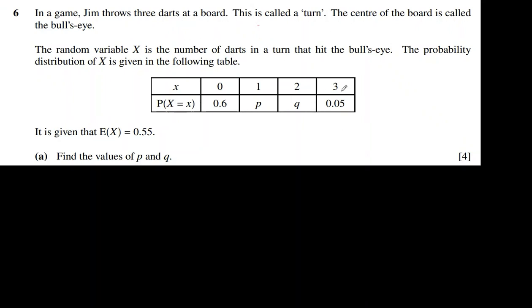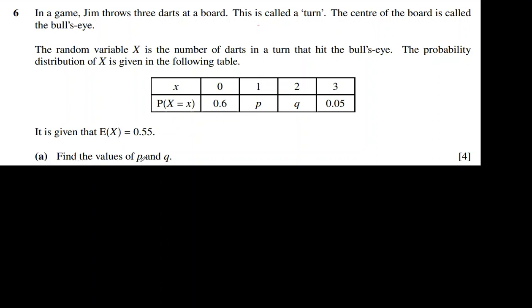So maximum you can get 3 bullseyes. You can also get none, that is 0. So they have given the probability of all in this probability distribution, but p and q are the variables for 1 and 2 respectively. It is given that the expected value of x is 0.55, that will be the score. Find the value of p and q.